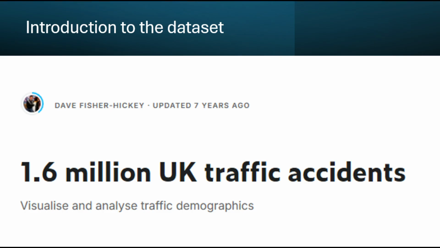It contains 4 relevant columns: longitude, latitude, police force, and did police officer attend scene of accident. Longitude and latitude are the location of each accident, measured in degrees from the Greenwich meridian and equator respectively. Police force stores which police jurisdiction the accident occurred under, and did police officer attend scene of accident contains a boolean, yes or no, that describes if officers were required at the crash site.